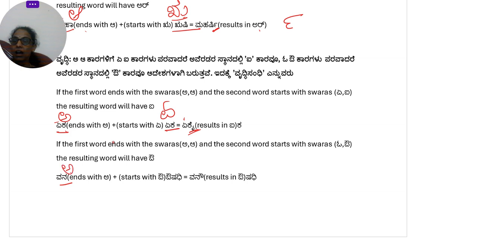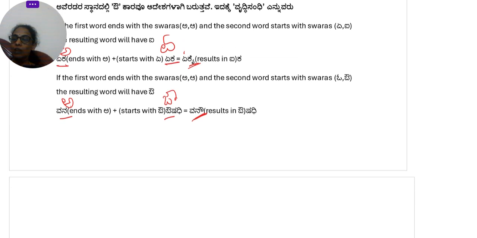Okay, vana is again a and aushadi is starting with au. But the answer is vanaushadi. If you see, na is having the au gunitakshara in it. So that is vriddhi sandhi. These two rules are for vriddhi sandhi.